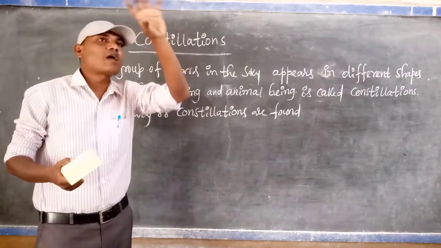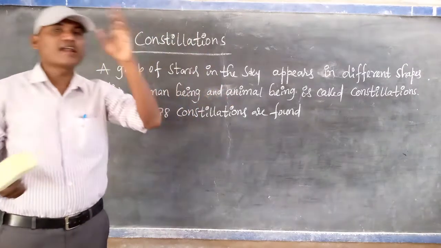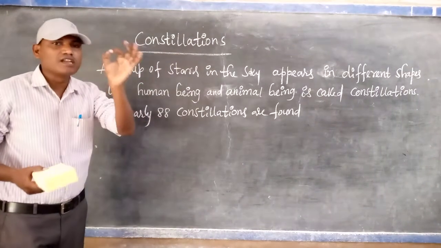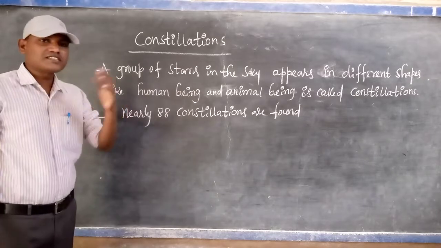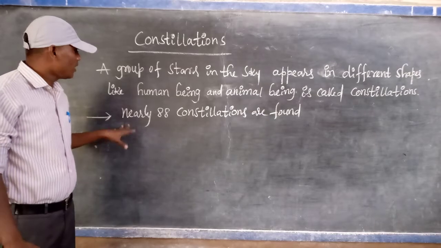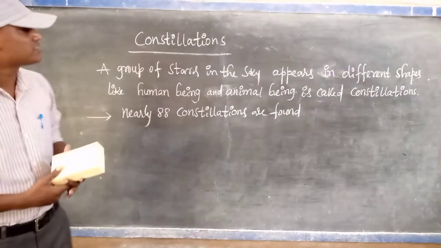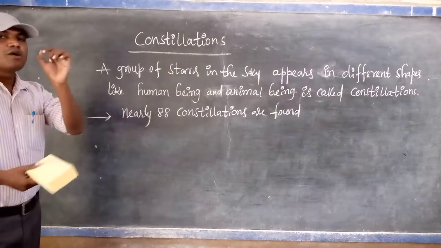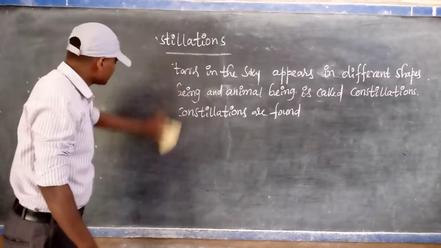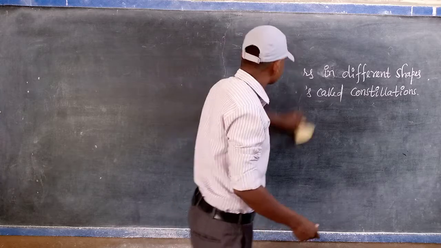They appear in one particular shape. That shape is maybe either a human being or an animal being. That type of shape we simply call a constellation. The constellations we also call zodiac signs. Nearly how many constellations have been found by scientists? 88. Among these, 12 are used as zodiac signs. Among these 88 constellations, which are the major constellations we discuss?